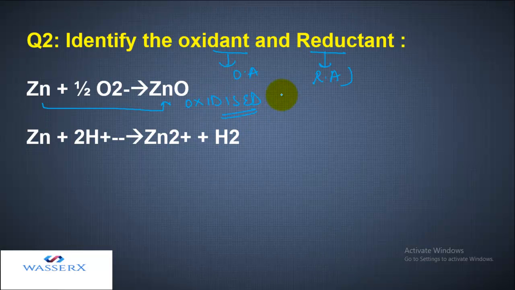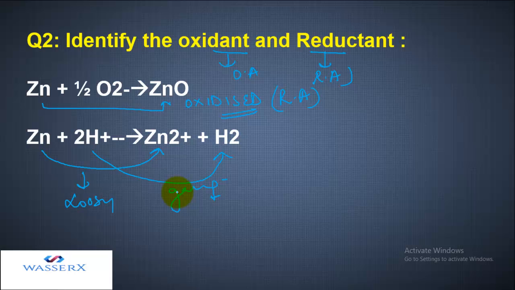So here it is termed the reductant, that is, the reducing agent. In this case, hydrogen is added. You can say that zinc is losing electrons, right? And hydrogen is gaining electrons.